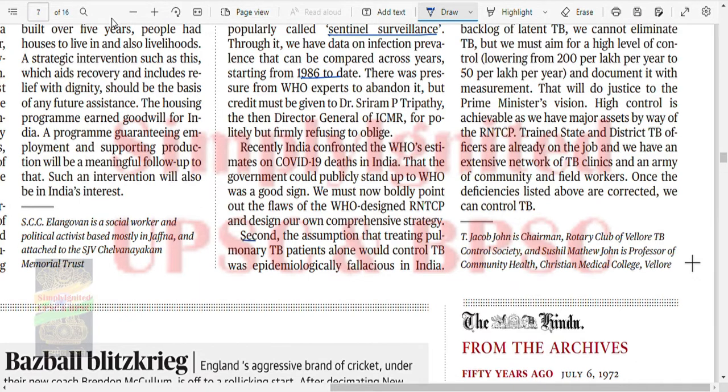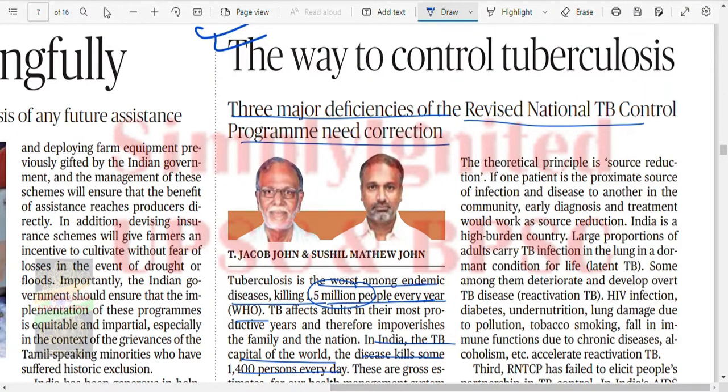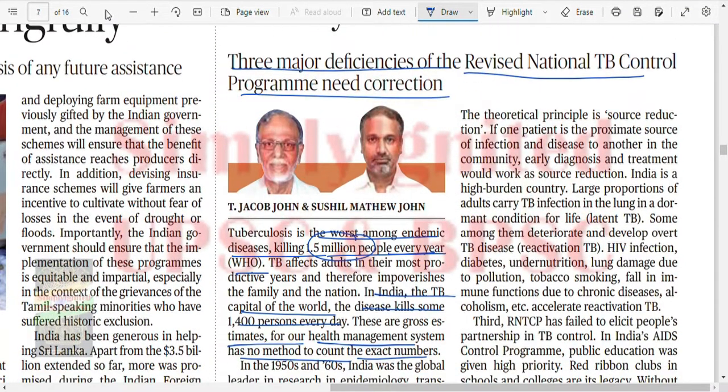Second, the assumption that treating pulmonary TB patients alone would control TB was epidemiologically fallacious in India. The theoretical principle is source reduction. If one patient is the proximate source of infection and disease to another in the community, early diagnosis and treatment would work as source reduction.